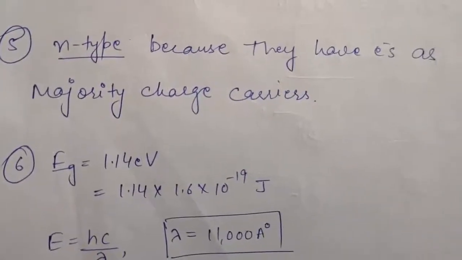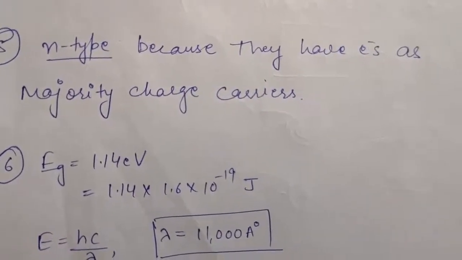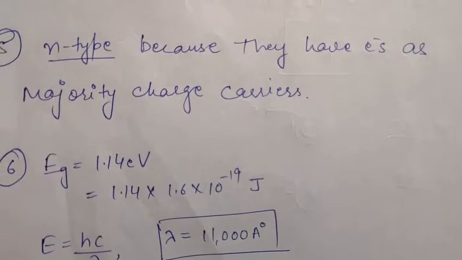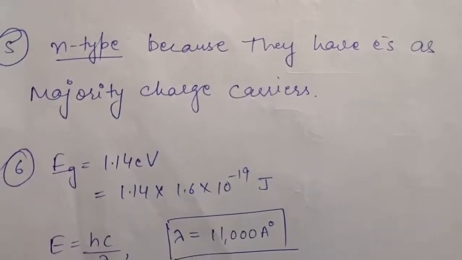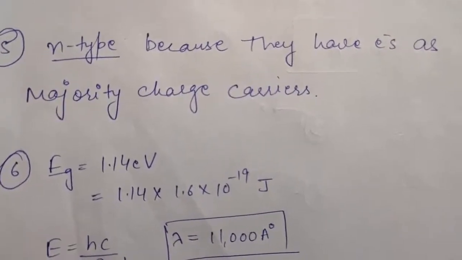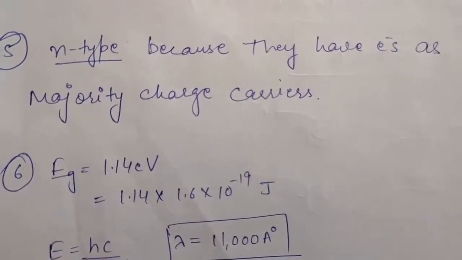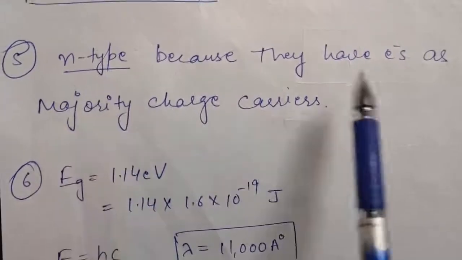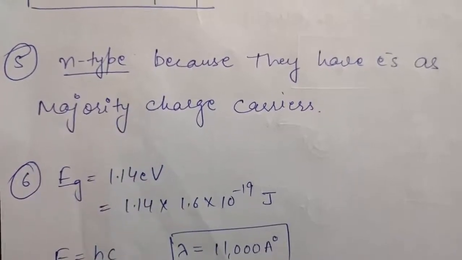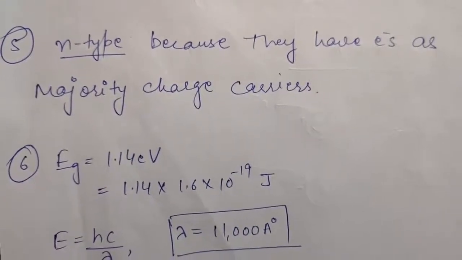Okay, in question number 5, it is given which one of the semiconductors have high mobility. Again, as I already told you, out of electrons and holes, electrons have higher mobility because actually the particle that is moving is the electron. Only due to the movement of electron, holes are changing their place. So because electrons have high mobility as compared to holes, and N-type semiconductors have a majority of electrons, therefore we can say N-type will have higher mobility because they have electrons as majority charge carriers and holes as minority charge carriers. Okay.